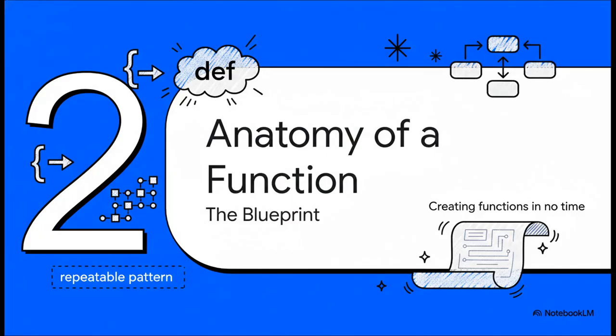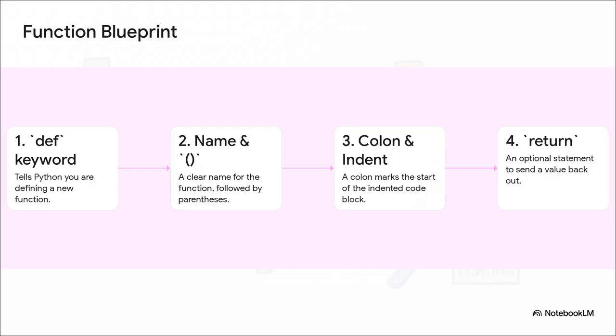Now, let's get into the actual syntax, how you write one of these things. And the best part? Python makes this incredibly simple. Once you learn this basic pattern, you'll be building functions all over the place. Just think of it like a simple 4-part checklist. You start with def to say, hey Python, I'm making a function. Then you give it a clear descriptive name. The colon and the indentation that follows, that's the block where all the work happens. And finally, you have the optional return statement, which is how the function can give a result back to you. That's the blueprint right there.